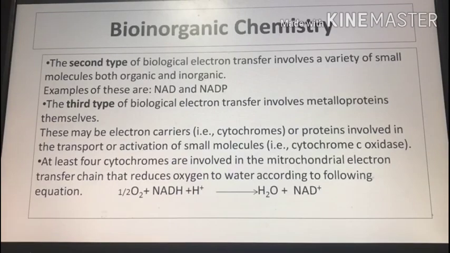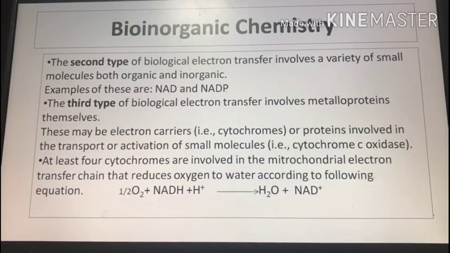The second type involves a variety of small molecules, both organic and inorganic. Examples are nicotinamide adenine dinucleotide and nicotinamide adenine dinucleotide phosphate as two electron carriers, and quinones and flavin mononucleotides that may transfer one or two electrons.